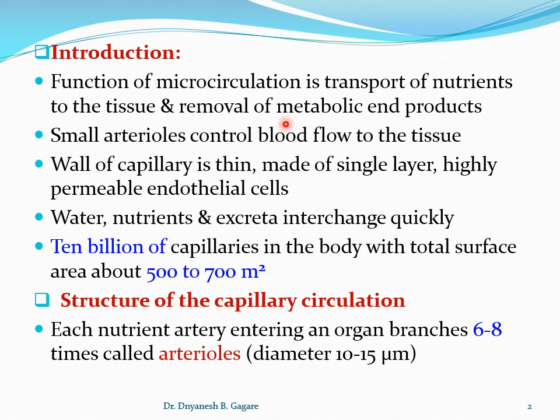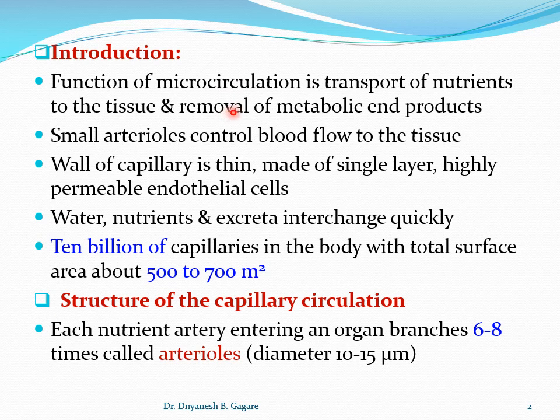So to supply nutrients according to the need of the tissue, and to remove the metabolic end products released by the tissue after metabolism, is the main function of microcirculation.